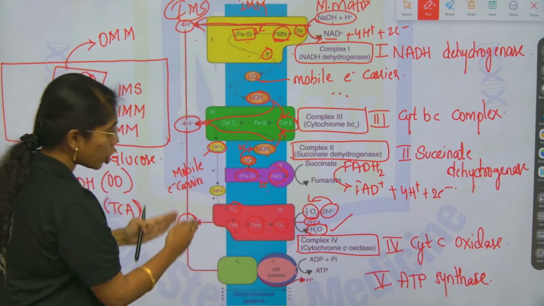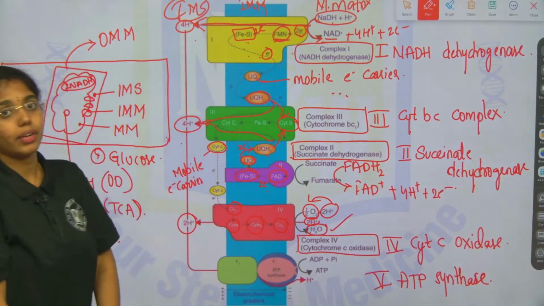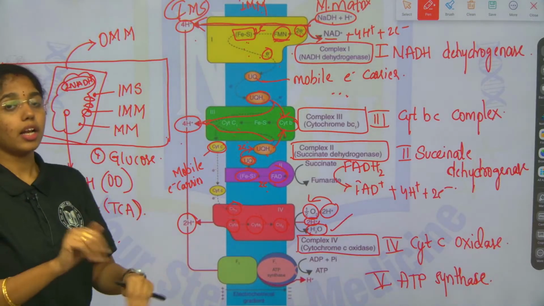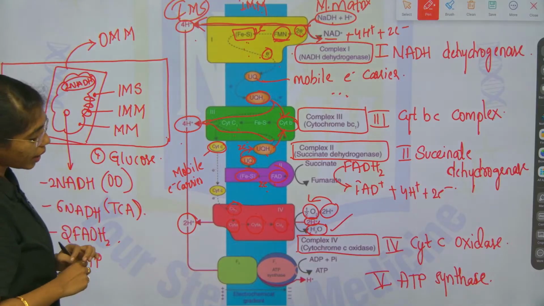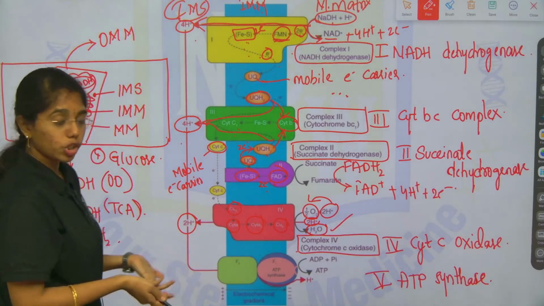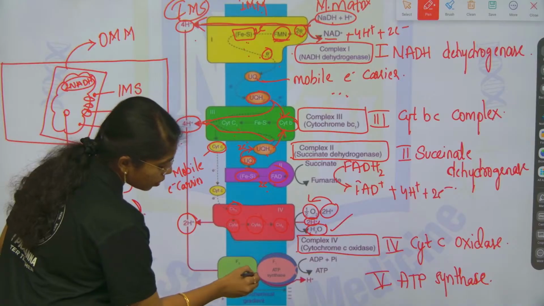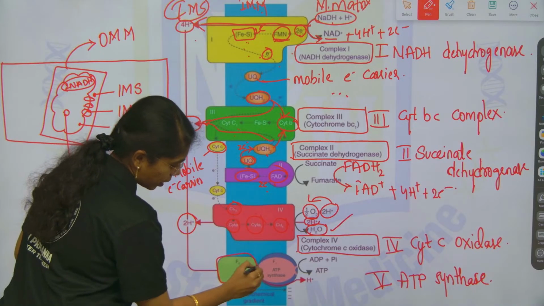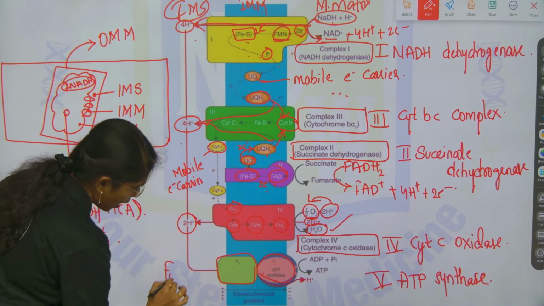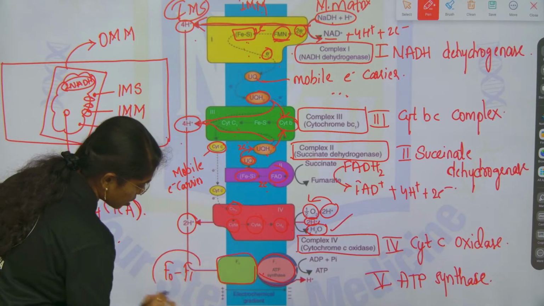Now, these protons should be pumped back to the mitochondrial matrix to maintain that electrochemical gradient. So, here there is a pump which is operated, known as the F0 F1 complex, beta.